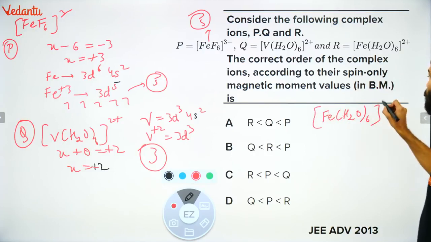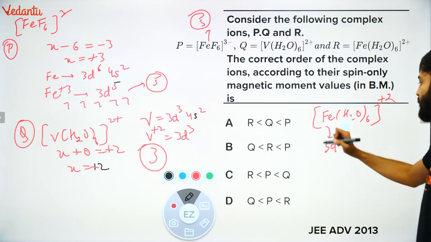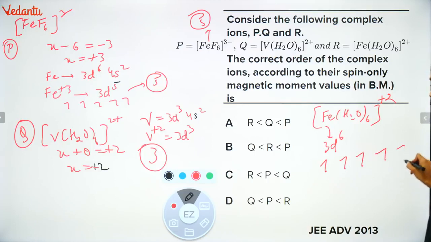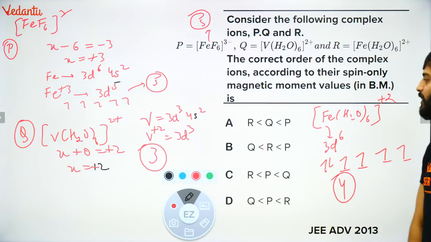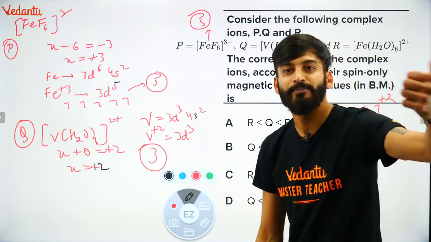6 plus 2. I think you are getting it very clearly. This will become 3d6. It means 1, 2, 3, 4, 5, 6. How many unpaired electrons? 4 unpaired electrons. Higher the number of unpaired electrons, higher will be the BM, higher will be the magnetic moment.